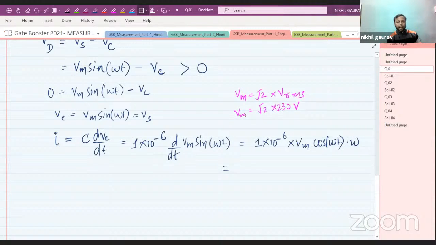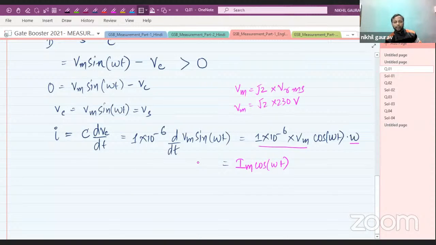So this will be the maximum value of the supply. So 1 into 10 to the power minus 6 into Vm into omega. Let me take it together and name it Im, so cos omega t. So this is I equal to, meaning the current through the capacitor is Im cos omega t, where Im